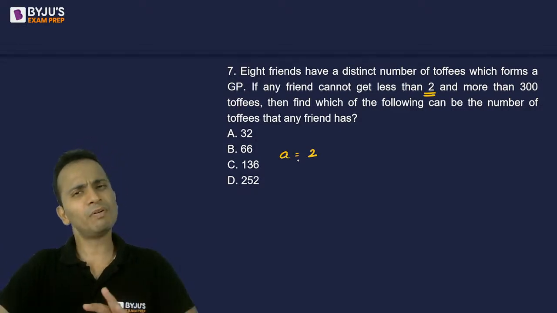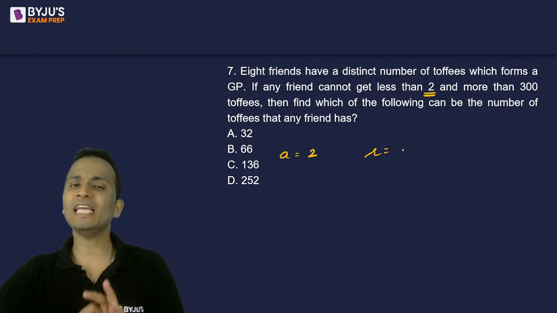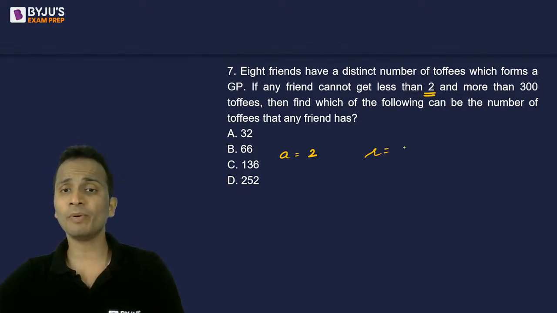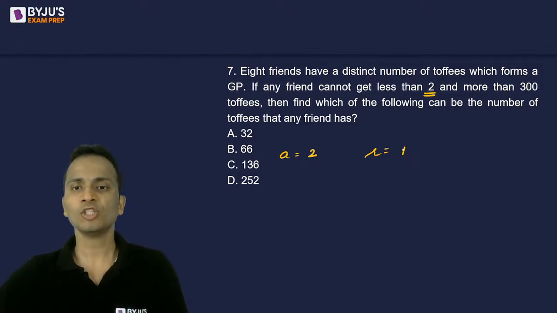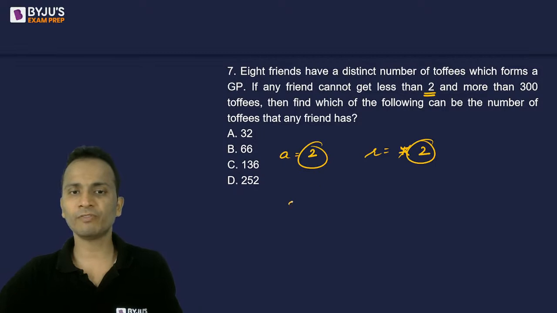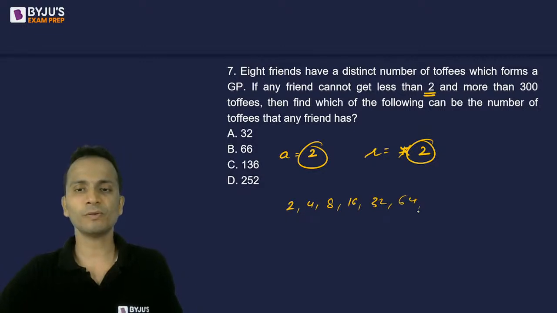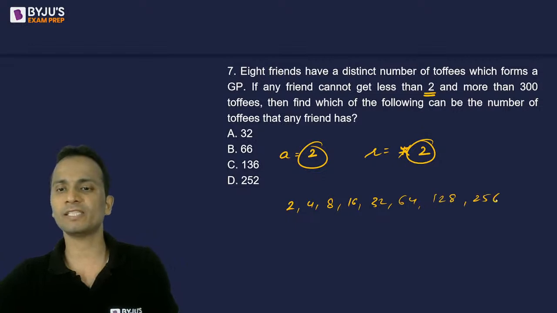That can be the minimum value of A. Common ratio should be an integral value. I cannot take common ratio as 1 because all the friends have the same number of topics. So the minimum value of common ratio that I can take is 2. Now using these two numbers, if I write the number of topics, so it will be 2, 4, 8, 16, 32, 64, 128. These are 7 people and 256.